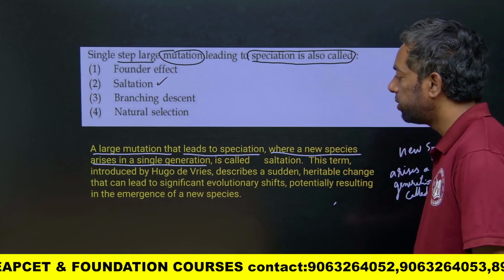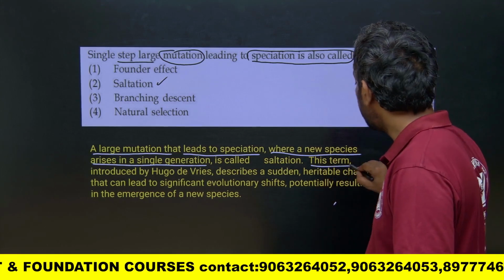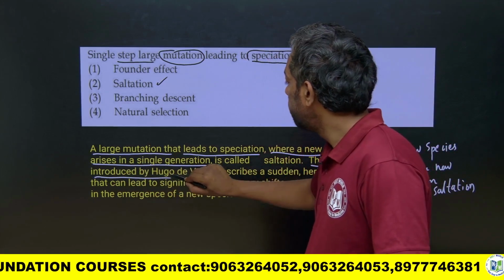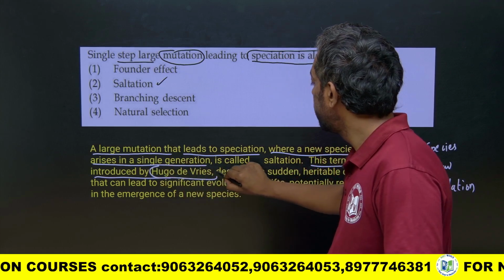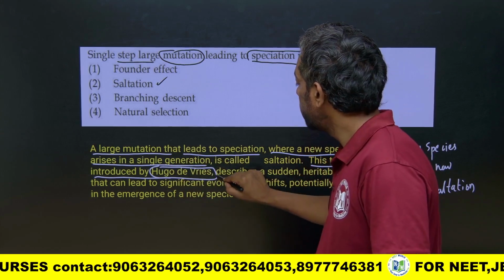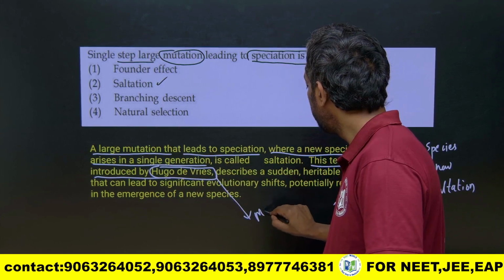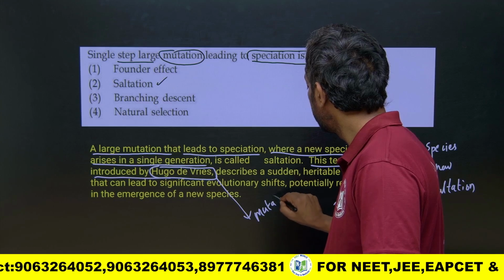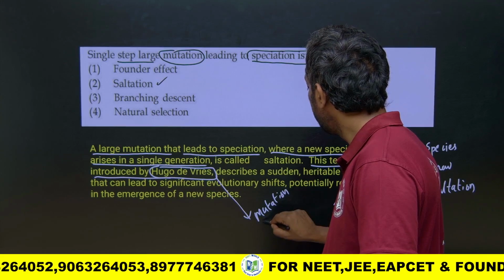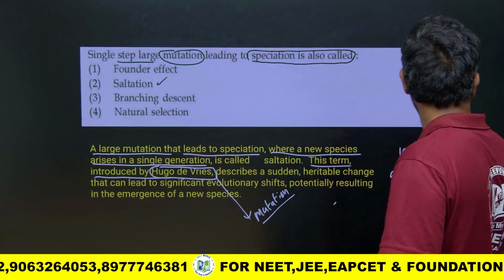This term was introduced by Hugo de Vries, especially for mutations. The father of mutation is Hugo de Vries.